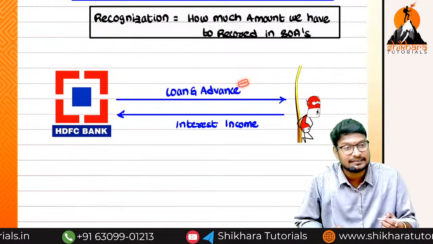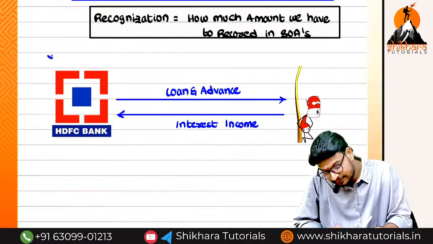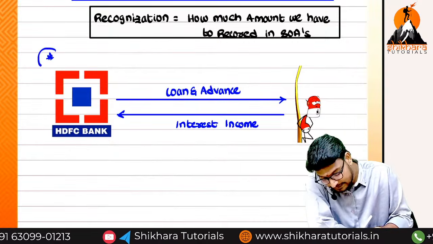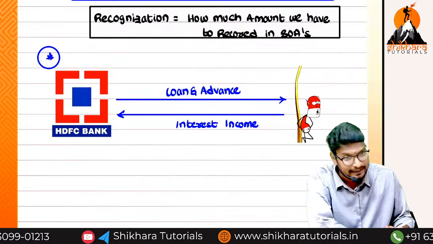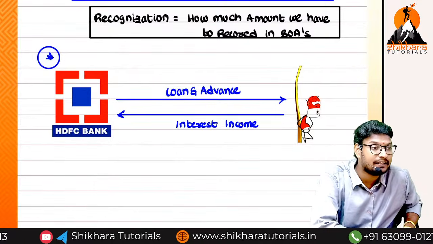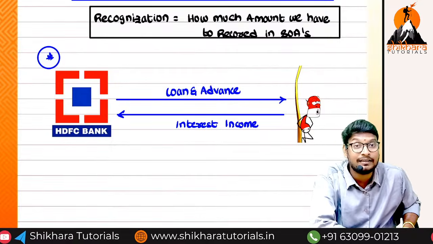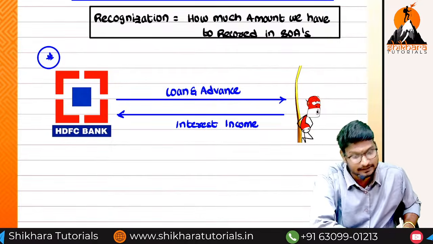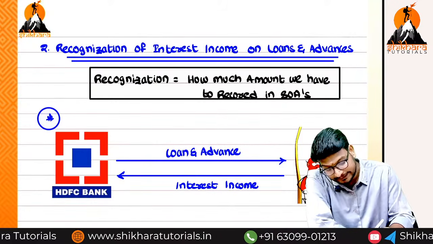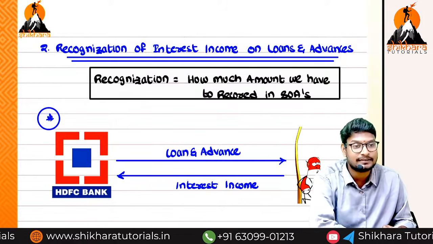These loans and advances are an asset from whose point of view? Always we have to think from the banking company's point of view. That is the reason loans and advances are called assets. On that asset we are receiving the interest, not paying it. We can call it interest income. Now you can understand the meaning of interest income on loans and advances. I think you understand.